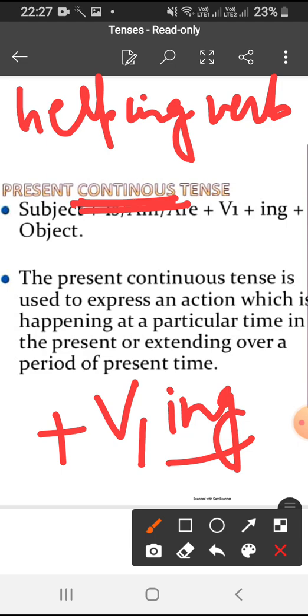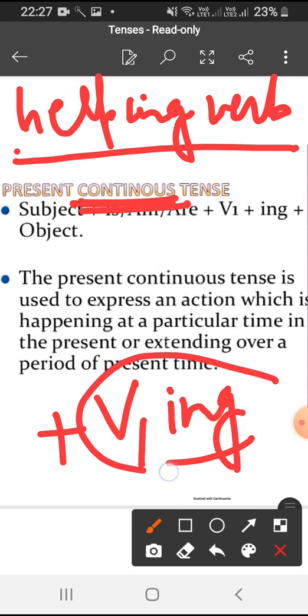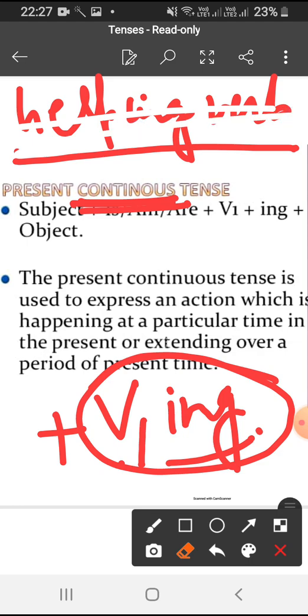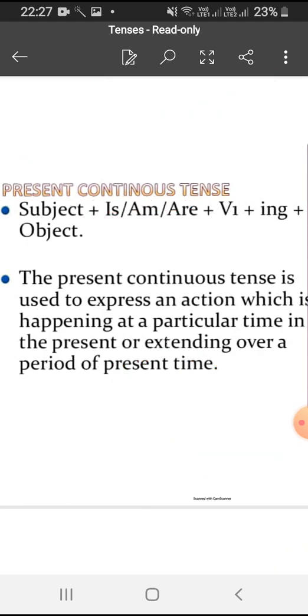First, the action is happening, and second, in the continuous we will use helping verb plus we are going to add ing to the first form of the verb. Okay, this is very important to keep in mind. Clear, everyone? Now these two points you need to remember.